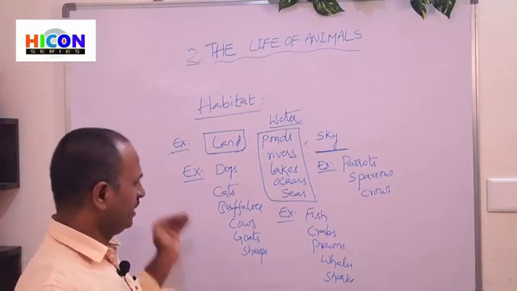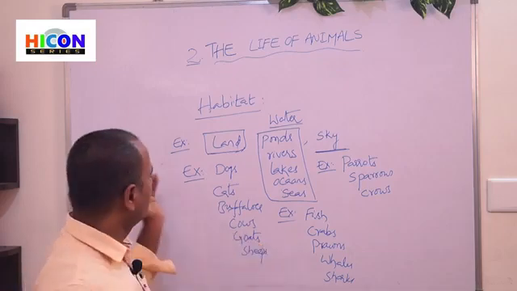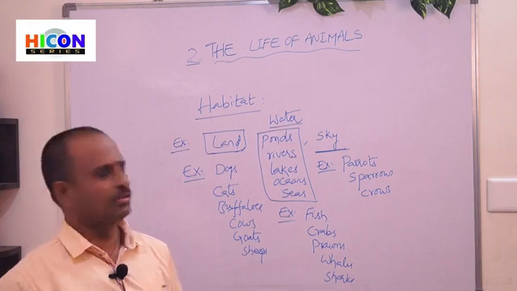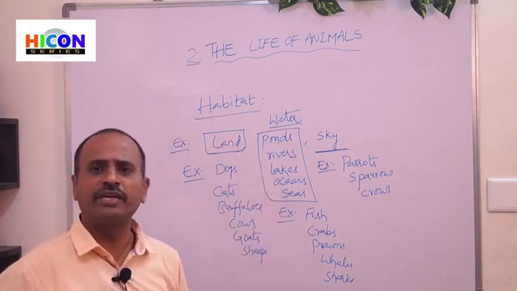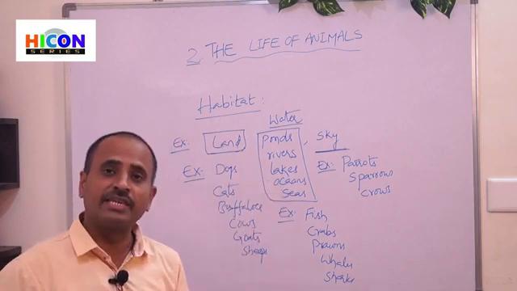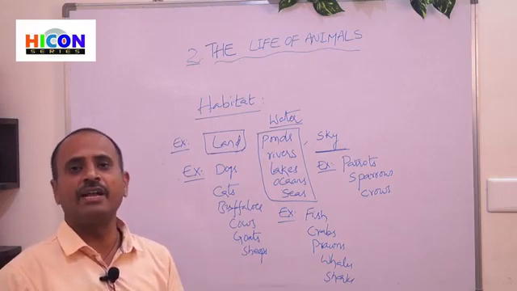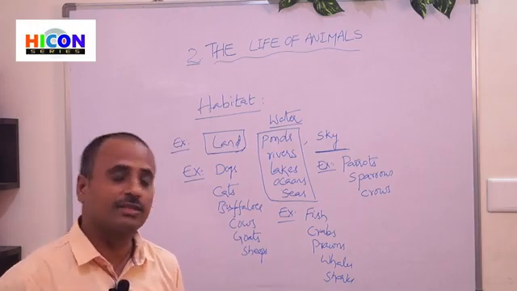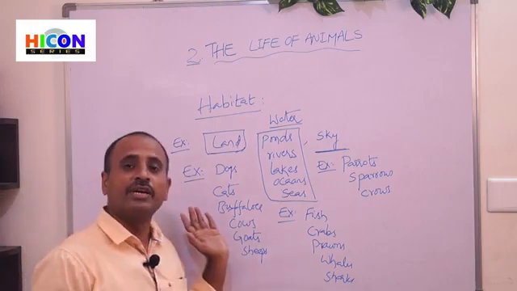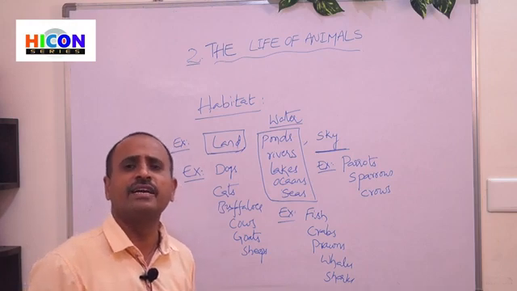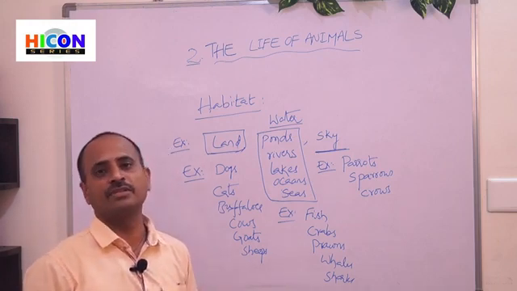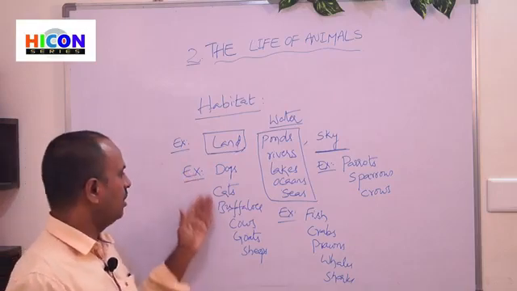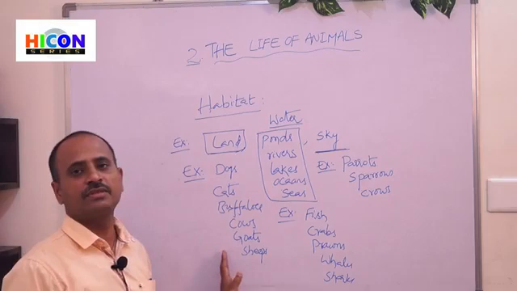Now, generally these animals can be divided into three types. That means domestic animals, wild animals, and pet animals. Domestic animals means the animals which live in our villages on the roadside. For example, dogs, cats, buffaloes, cows. All these are called domestic animals.